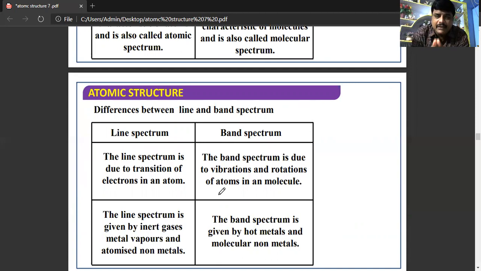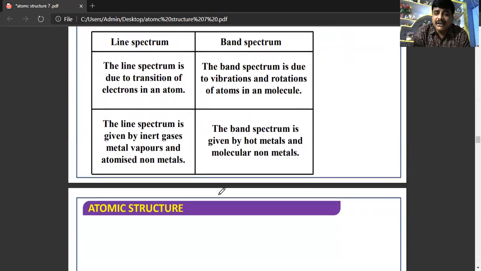And this particular line spectrum is given by inert gases, metal vapors and atomized nonmetals, that means those which are converted into atomized non-metals, whereas the band spectrum is given by hot metals and molecular non-metals.